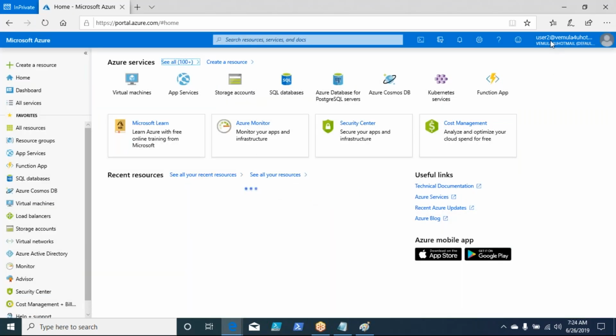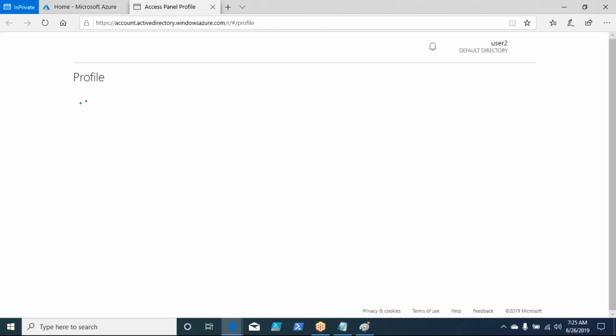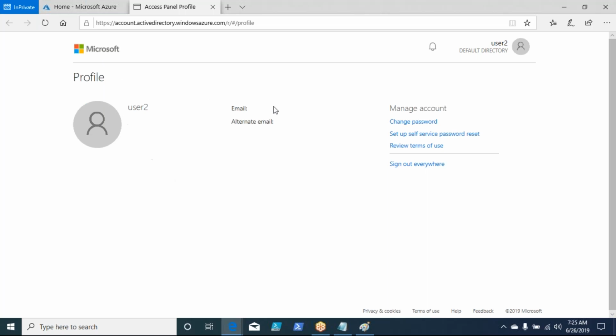Now, he logs into the Azure portal using his default user name. If you click on view account, it will give you more details, like this directory and other stuff. There is also an option to change the password, self service password reset, and other things. We'll be discussing all those things tomorrow.